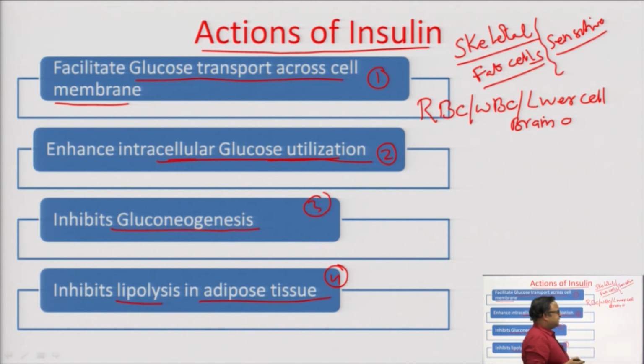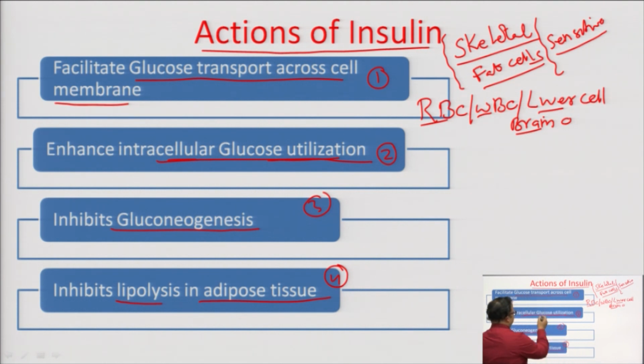So, the RBC, WBC, liver cells and the brain cells are less sensitive, that means they are independent of the insulin for the requirement of the glucose. So, glucose can enter inside these cells without the requirement of the insulin. So, we need more and more insulin to get glucose inside the skeletal and the fat cell, but RBC, WBC, brain cells and liver cells are less dependent on the insulin for the requirement of the glucose.